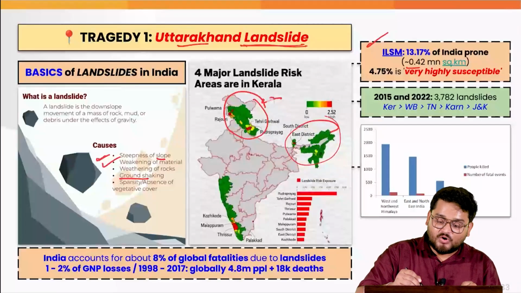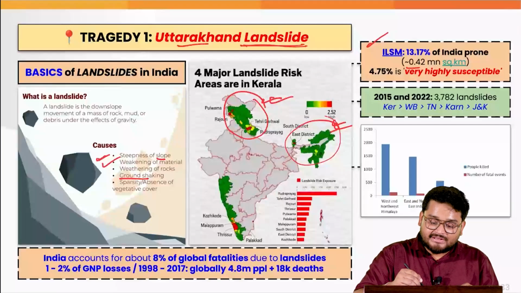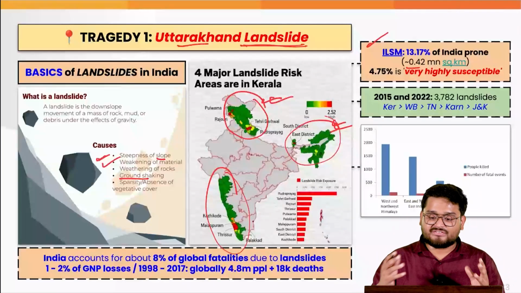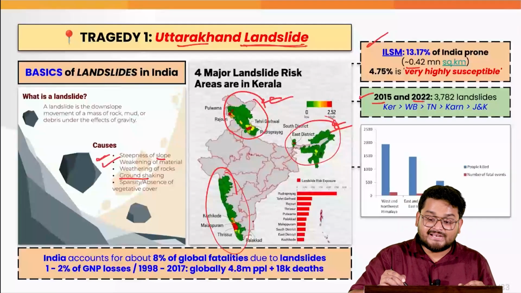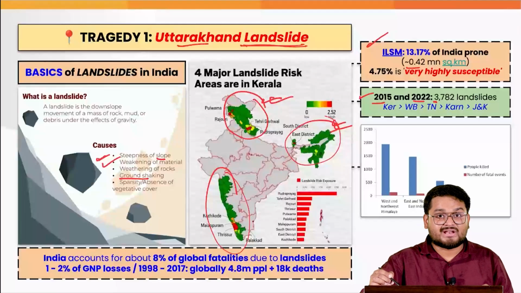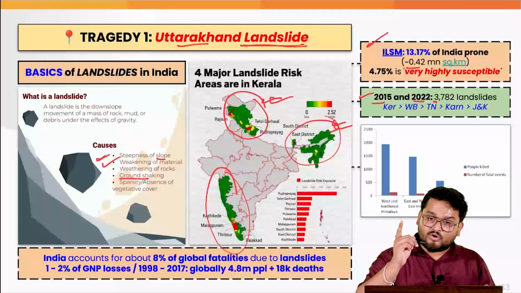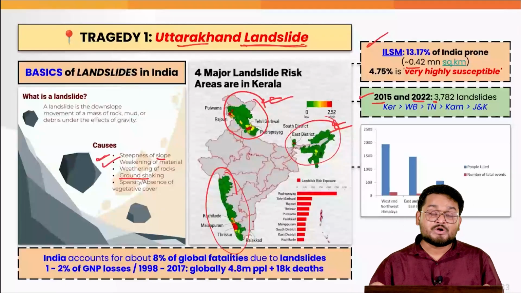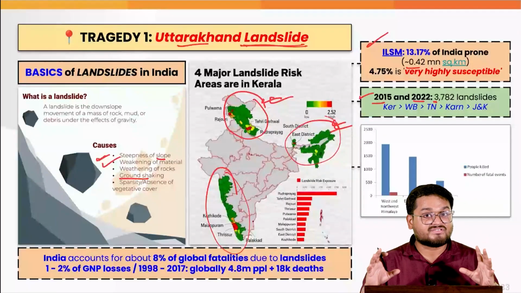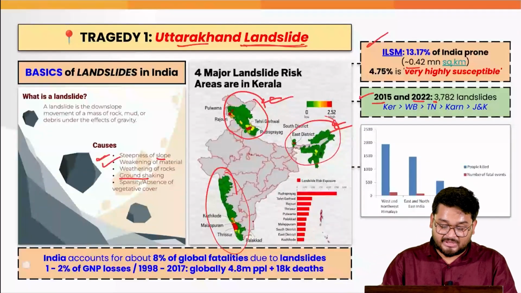They are the northern and the eastern Himalayas, and then we also have the Western Ghats. Between 2015 and 2022, there have been around 3,782 landslides. When I talk about one particular state such as Sikkim, more than 50% of Sikkim is prone to landslides. So this is the seriousness of this event that we have to keep in mind.